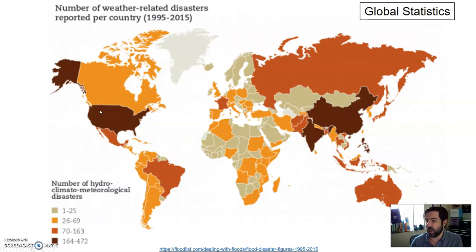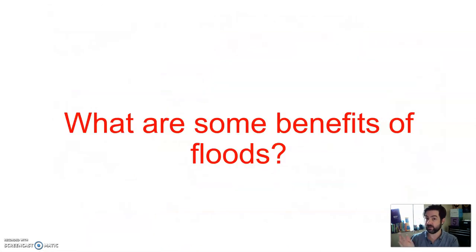Can you guess why China and India and the United States have the highest weather-related disasters? Not a hazard, but a disaster. The most people. China, India, the United States, Brazil is up there as well. So the more people, the more likely they're going to be affected, therefore a disaster. Remember, hazards and disasters are two different things.